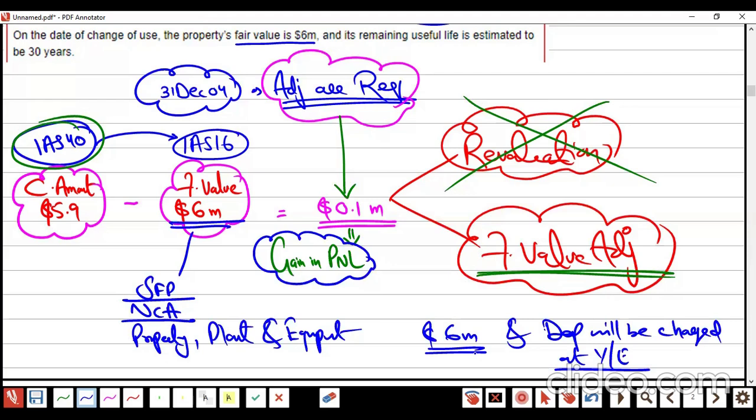If we come from IAS 40 to 16, the difference in the value is called adjustment, and this adjustment will be a gain in P&L because we are coming from 40, so the 40 rules will apply. And then after this transfer, the property will fall under the heading of property, plant, and equipment, IAS 16, and we are going to charge depreciation on it. Any tension? No. Very nice.